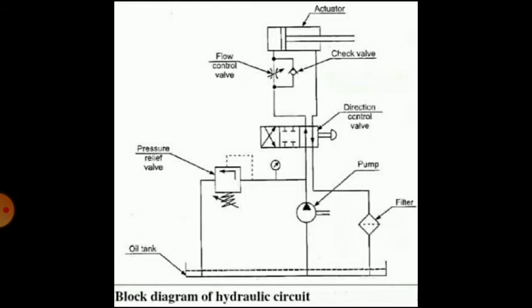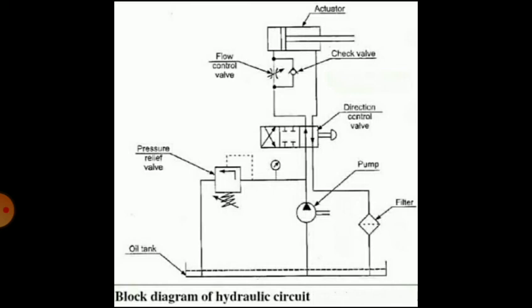In another diagram, you can see the various elements of the hydraulic system. There is an oil tank, or you can say a reservoir, then there is a pump, connected to the direction control valve. The fluid flows through the direction control valve in a specific direction, then enters the flow control valve, and is delivered to the back side of the piston.